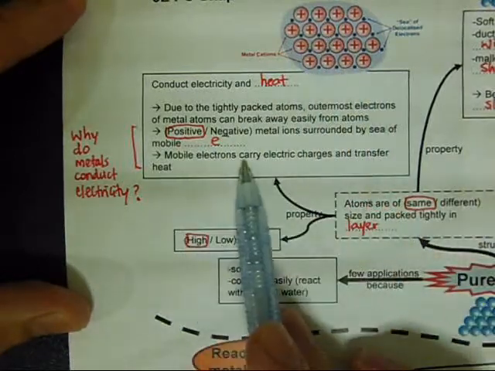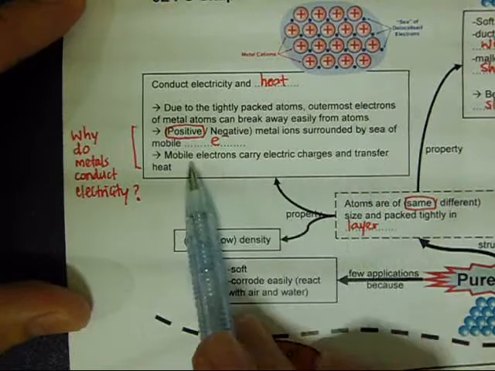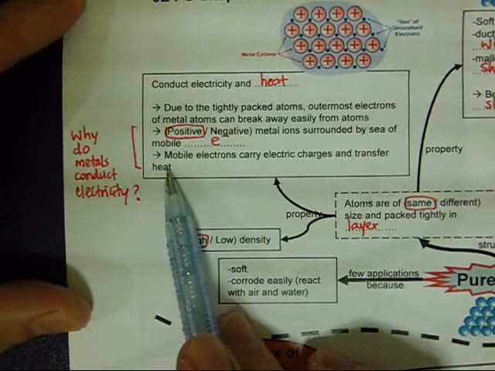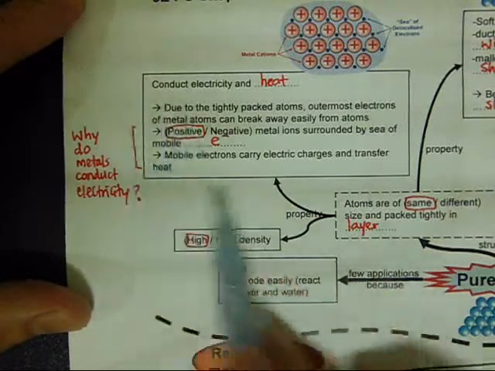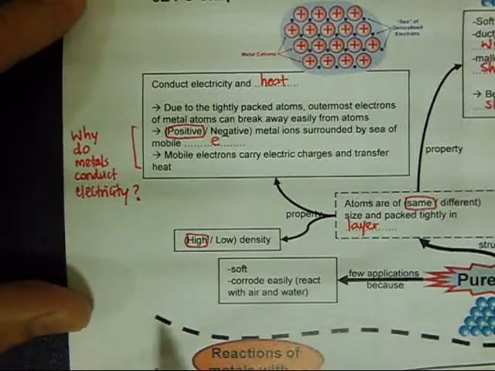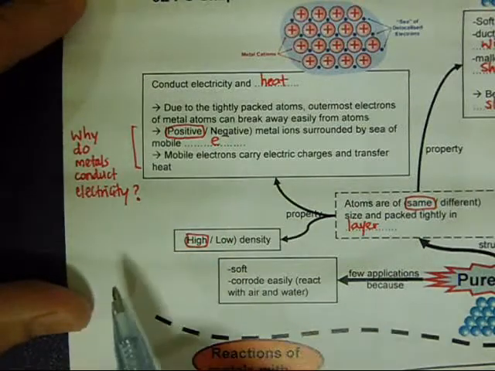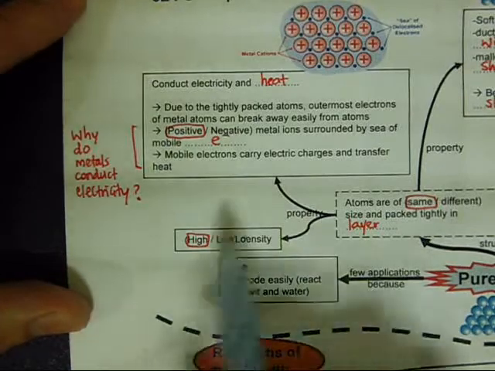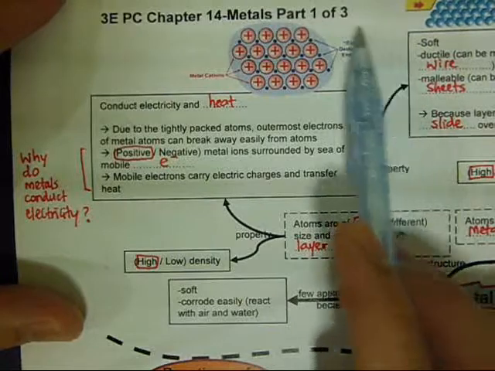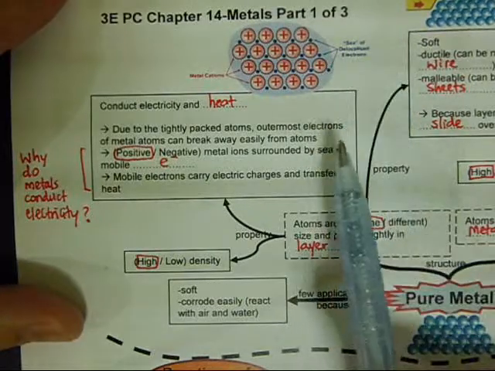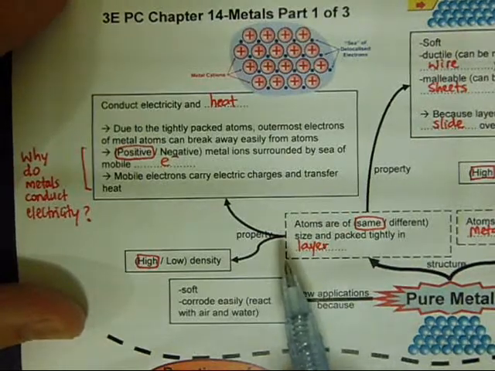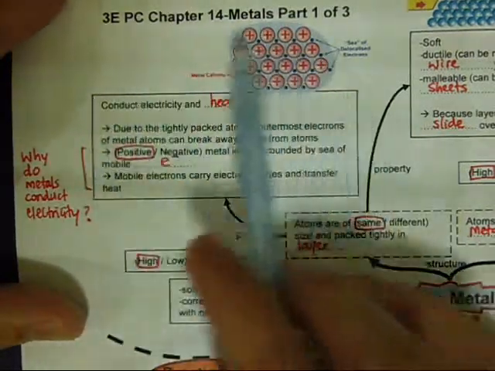The mobile electrons can carry charges and transfer electricity and heat. Okay, actually transfer electricity and heat, not only heat. So this part is the explanation for why metals conduct electricity and why metals conduct heat. It is all because of the delocalized electrons, or mobile electrons, that are free to move around and transfer the electric charges and also the heat. Very important, this part.